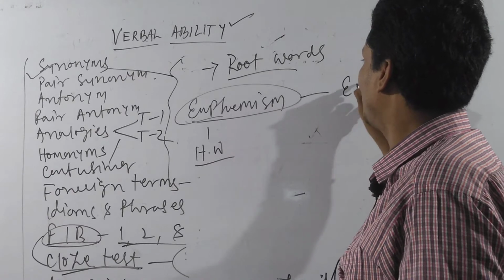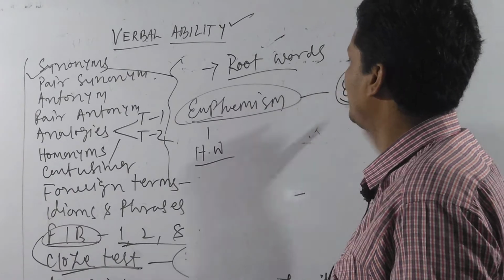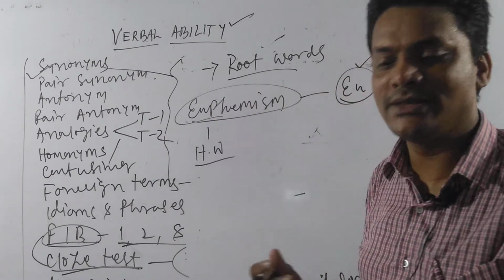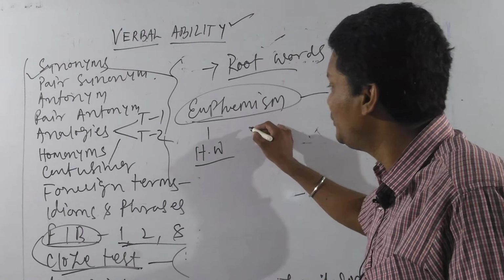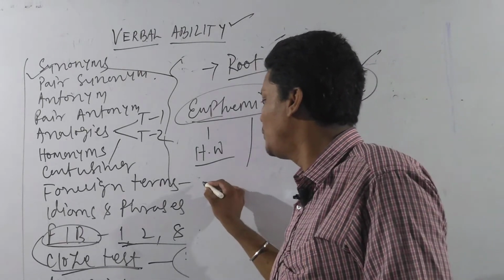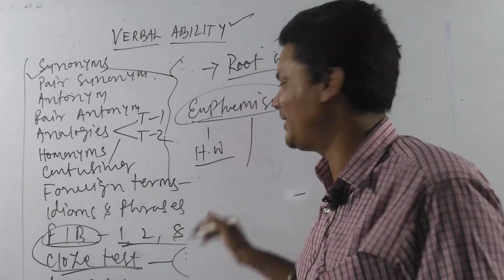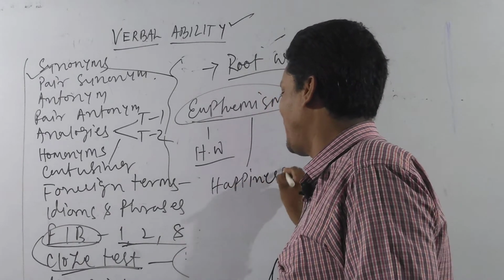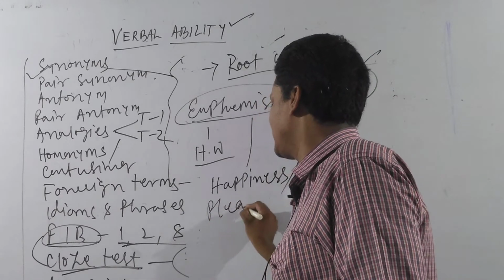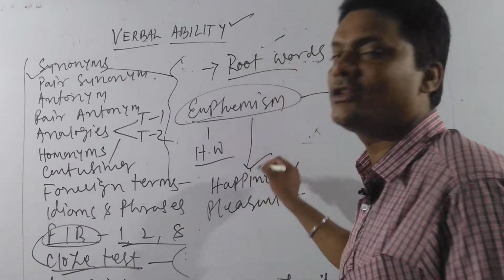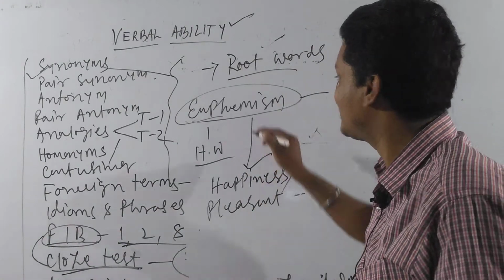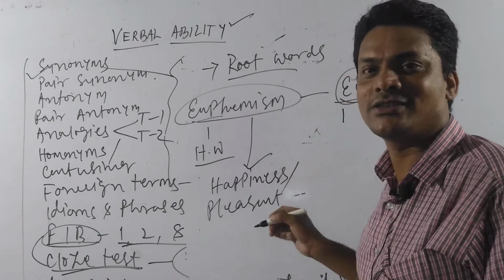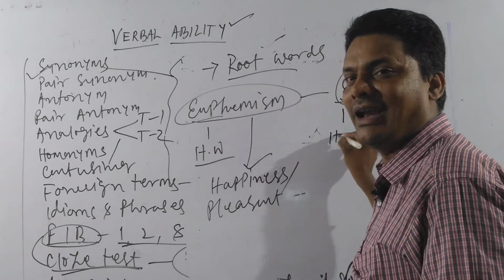the root word is EU. So if I ask you what is the meaning of euphemism, and what is the meaning of EU, euphemism is nothing but someone who always stays happy, right? You can say always happy, or happiness, or pleasant. In that case, how do we know that the meaning of the word is happiness or pleasant? Simply by looking at the root word EU. EU means pleasant or happy, right?